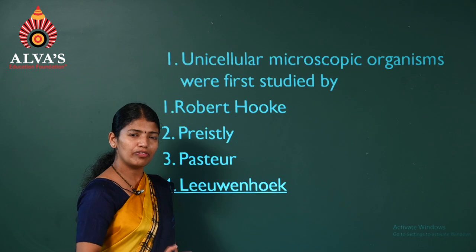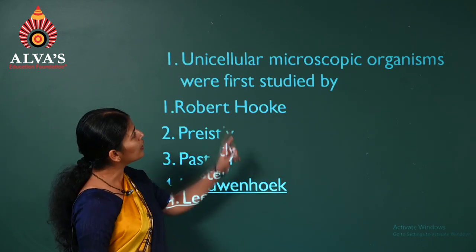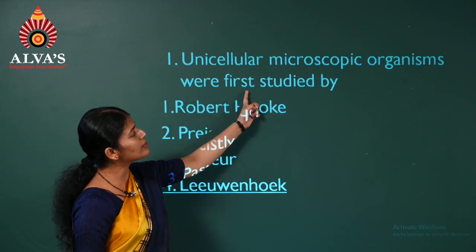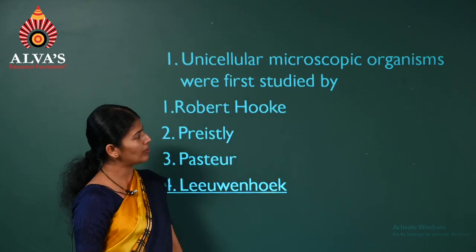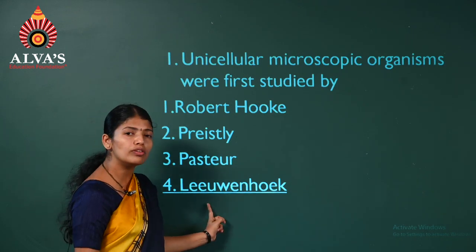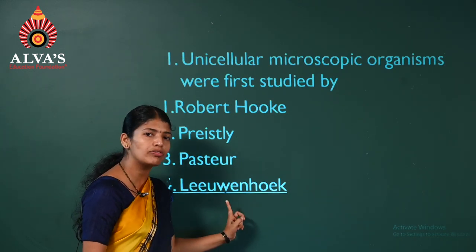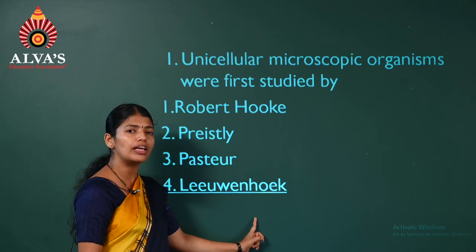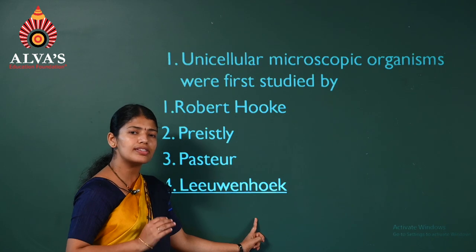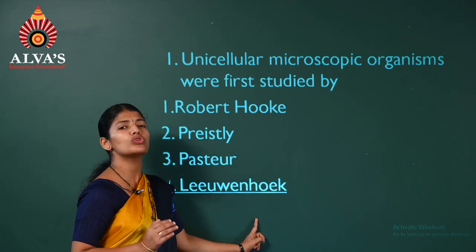We'll begin with the first question. It is, unicellular microscopic organisms were first studied by. Which is the correct answer? Remember, it was Leeuwenhoek. He was the first one to see live cells using the microscope. He had seen bacteria and also protozoans.